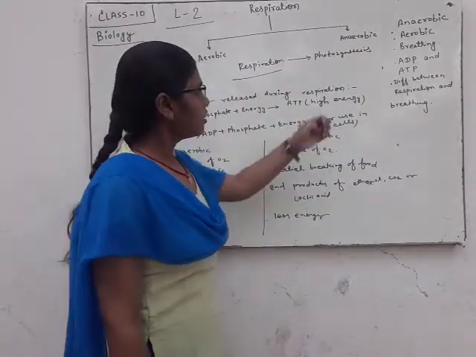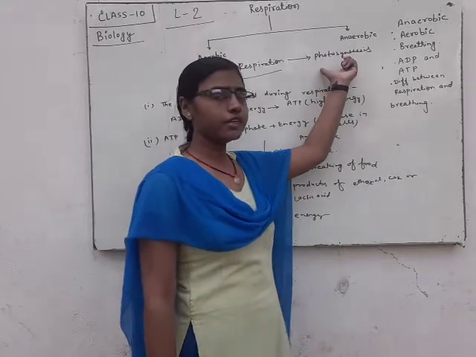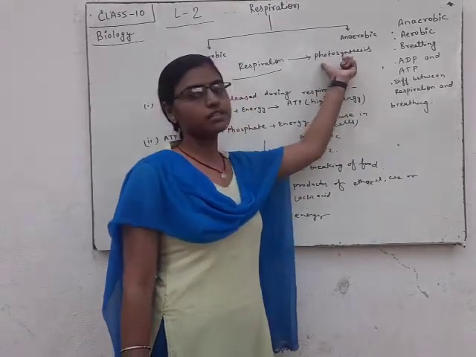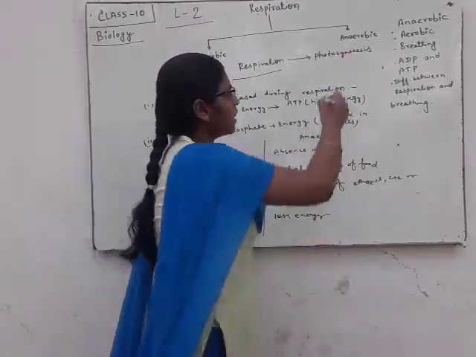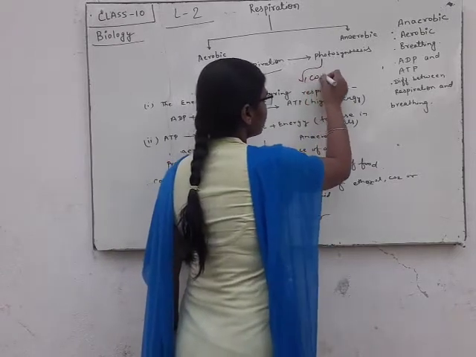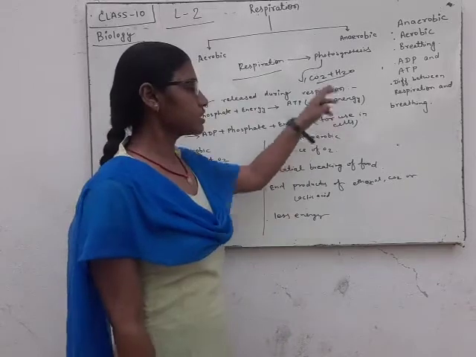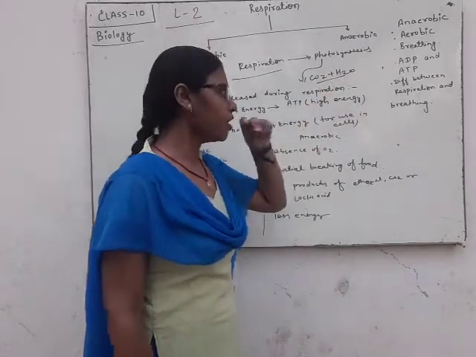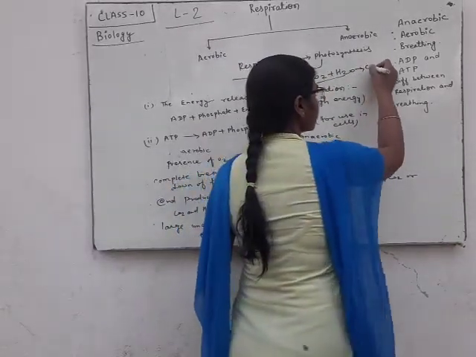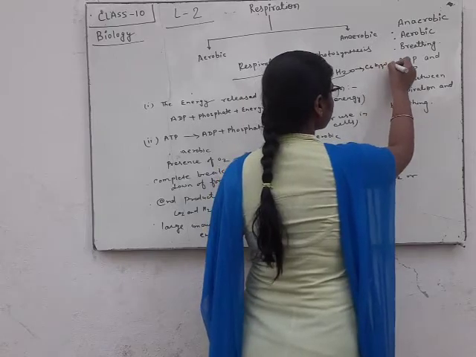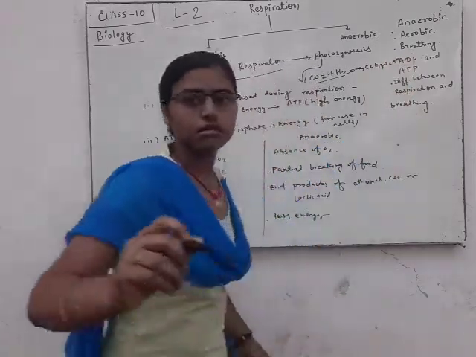In the process of photosynthesis we have learned that the molecules of CO2 and H2O form glucose plus oxygen.